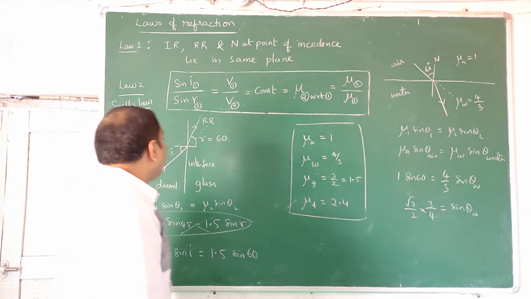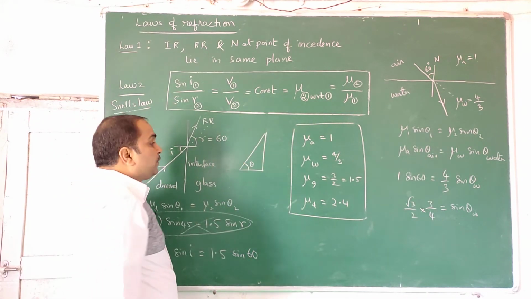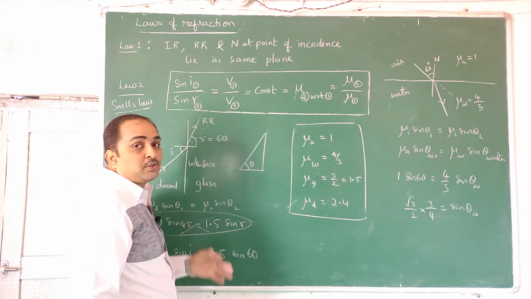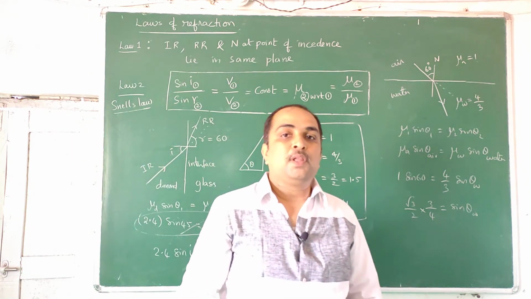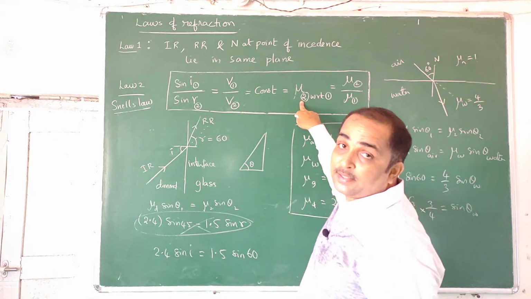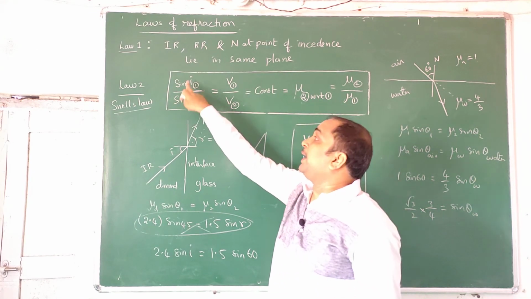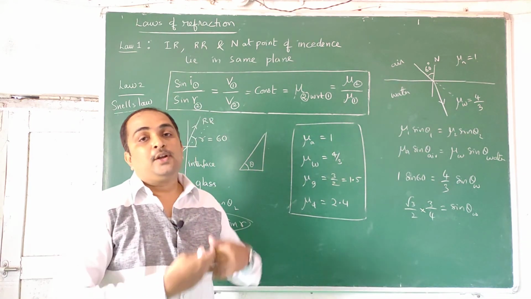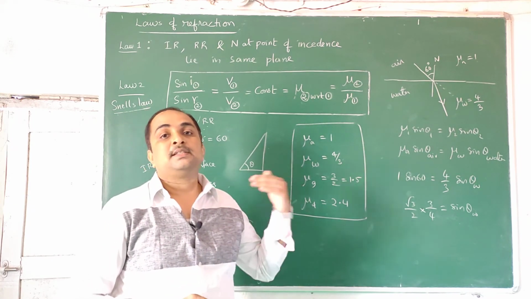Once angles are connected, any angle is a ratio of sides of a triangle. Sin theta, cos theta, tan theta, secant theta, cosecant theta, all of them. By knowing one angle, that means you now have to have command on trigonometry. Once you have command on trigonometry, you can connect. See here, speeds you connected to refractive indices, that is absolute refractive indices to relative refractive indices, relative refractive indices to angle finding. After finding the angle, you have to connect angles using trigonometry to the sides. They may ask what is this distance, what is that length, so many things they ask. So that is the next portion.